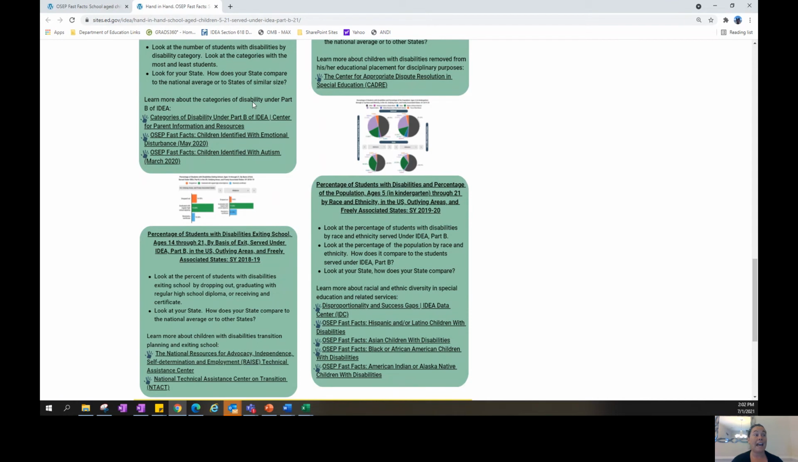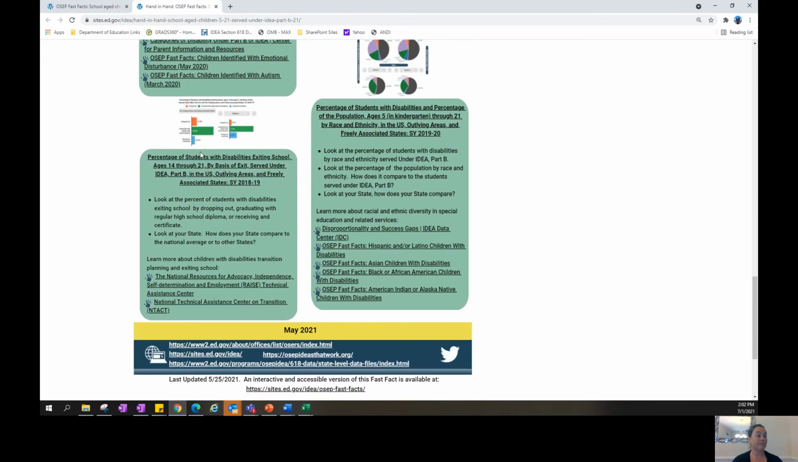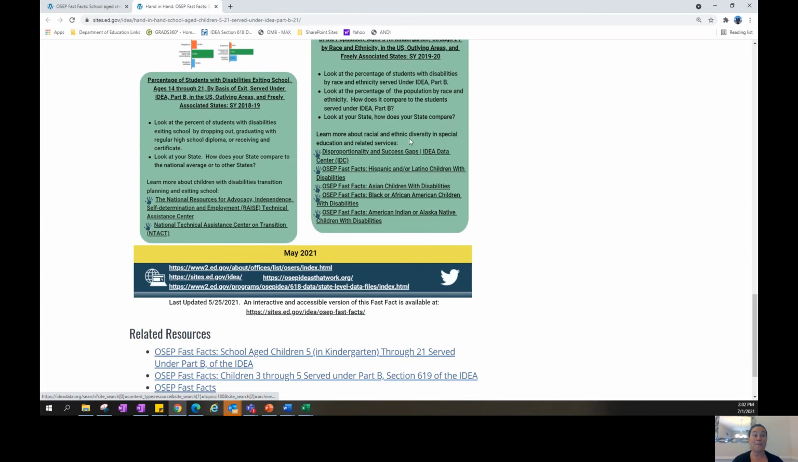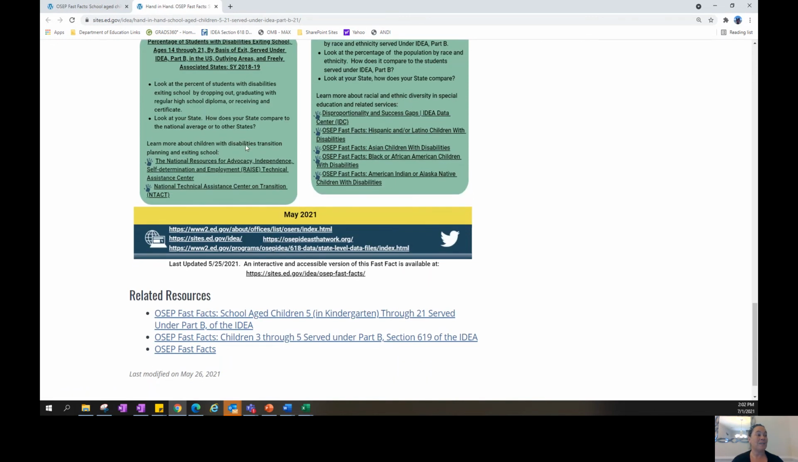To learn more about the categories of disabilities under Part B of the IDEA, there's a number of resources here. To learn more about racial and ethnic diversity in special education and related services, there's a couple links here, including some of our fast facts that look at specific racial and ethnic groups. And finally, to learn more about children with disabilities, transition planning, and exiting school, there are a number of resources linked here.